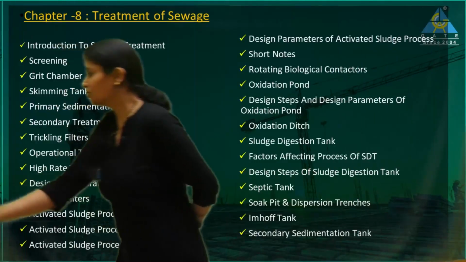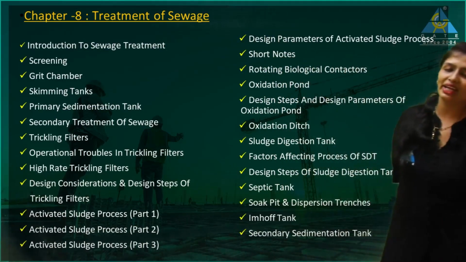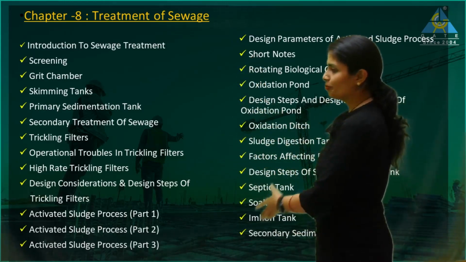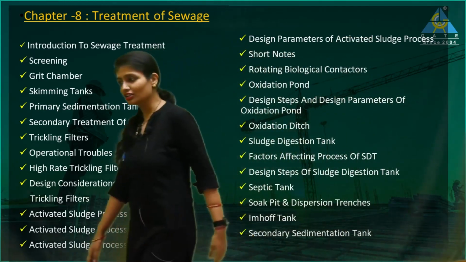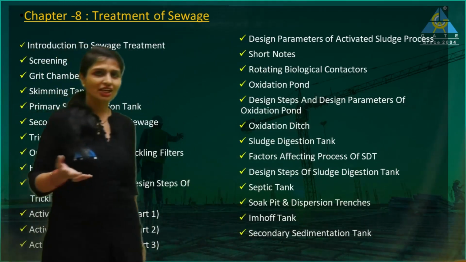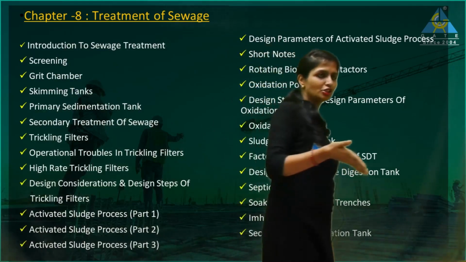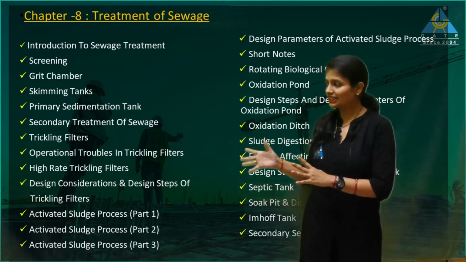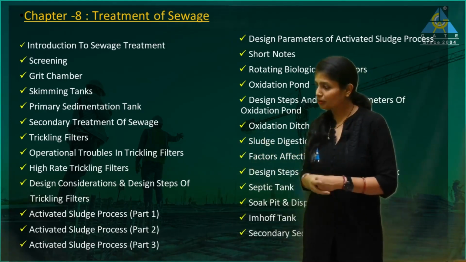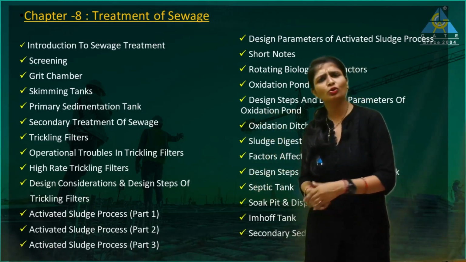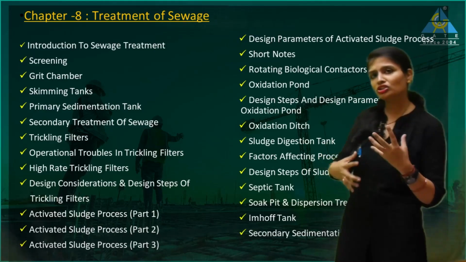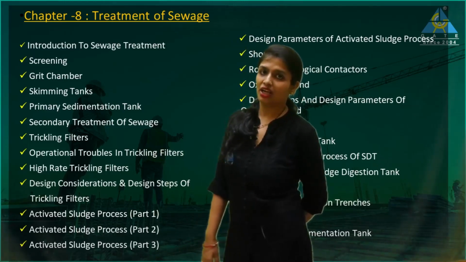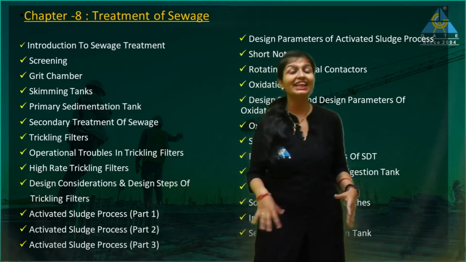Okay. Next is the treatment of sewage, one of the biggest topics, as you can see from the number of topics we have taken into account, and part 1, part 2, of course, because in this treatment of sewage, activated sludge, if you have seen this year's 2021 paper, activated sludge is one of the favorites of the GATE examination paper setters, because many times, if you open the previous year books, you will see the most common topic from which questions have been consistently asked is the activated sludge process. So this topic has to be covered in detail.